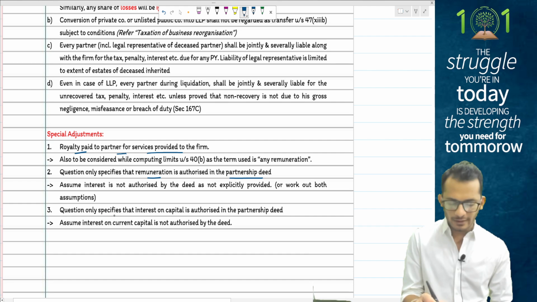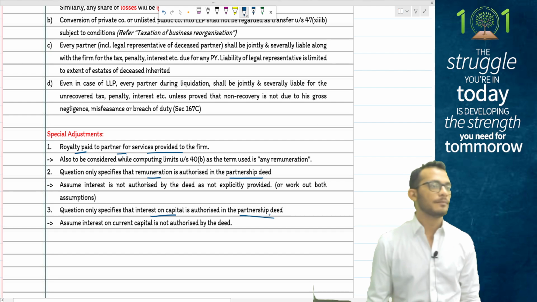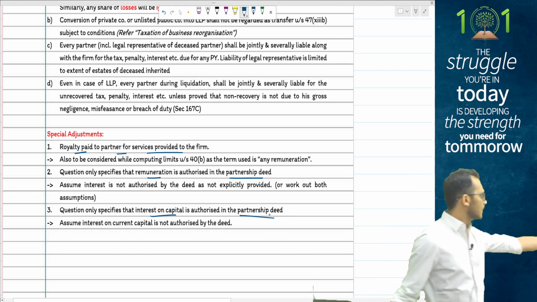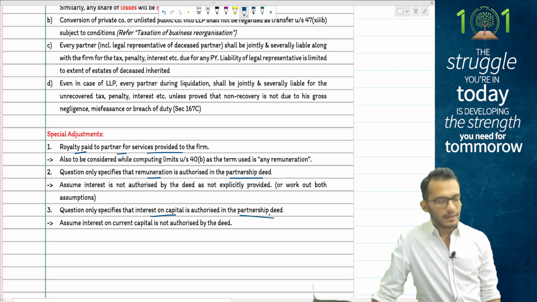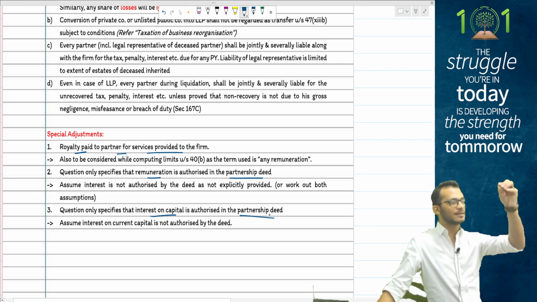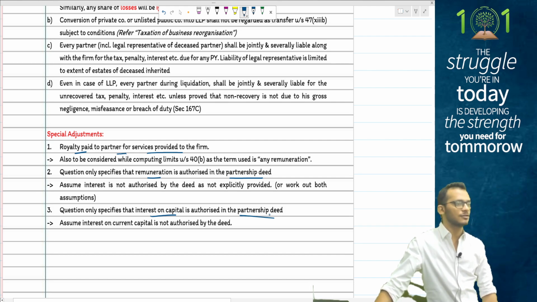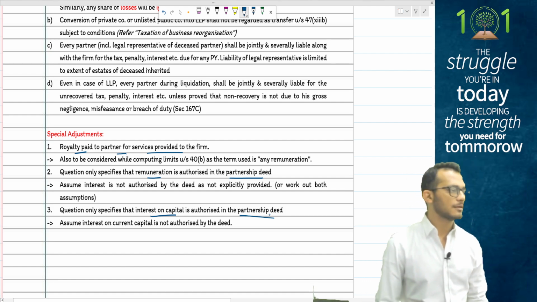And finally, they come and say the question only specifies that interest on authorized capital is authorized, in which case you have to carefully note the word interest on capital. They have not used the word current. In a question, if you get a fixed capital and a current capital, don't give interest on current capital, only give interest on fixed capital. Again, watch out for the question: how does the balance sheet look?